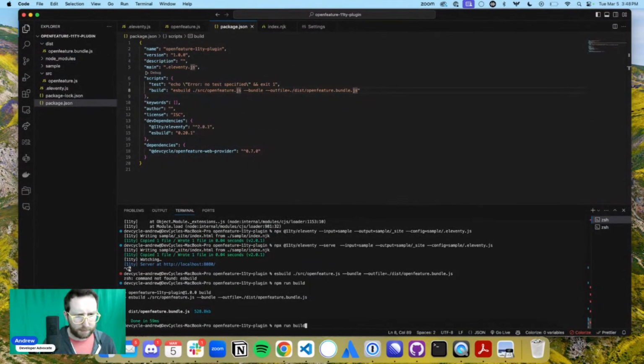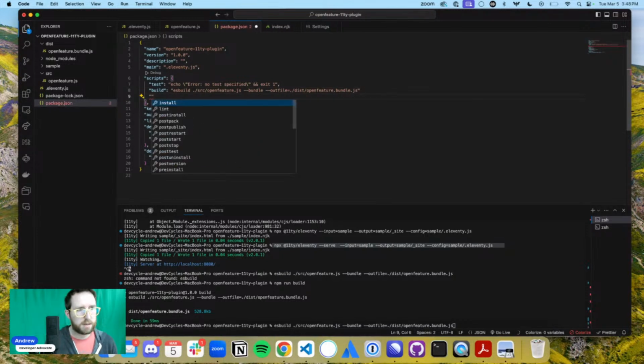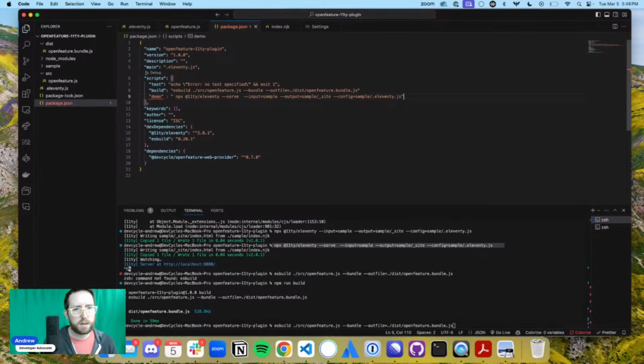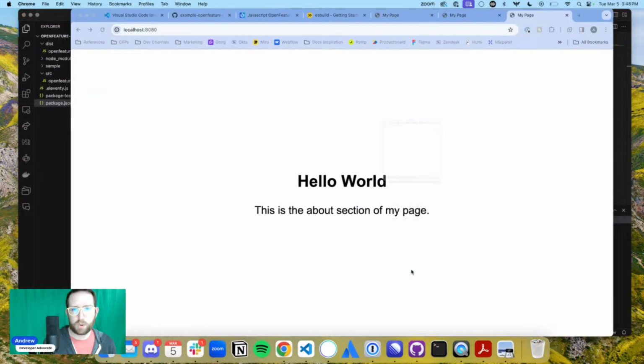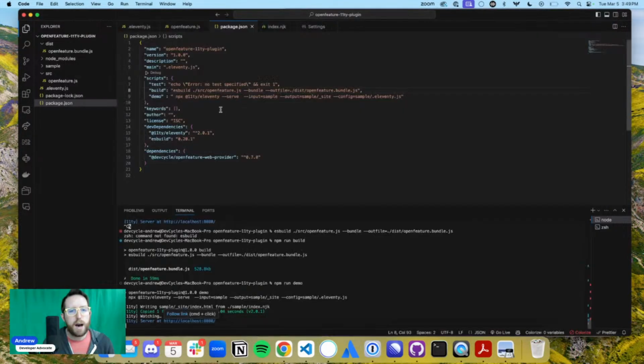All right, so now, and you know what? I should actually just be running all of this as an npm command as well. So let's call this demo, maybe? Great. Let's put a comma in there. Okay, and let's just run npm run demo. Beautiful. All right, so this should now be running here. And if I look at my console, feature's ready. Amazing. So our open feature bundle is working. So we now actually have open feature that is being used in here.